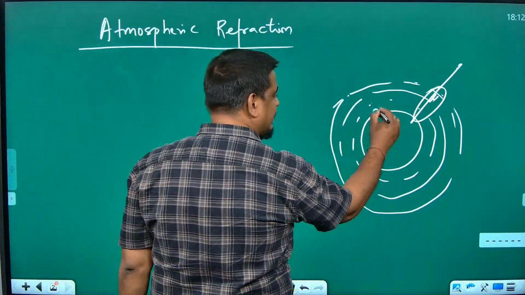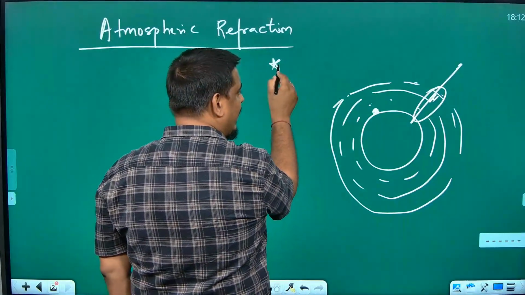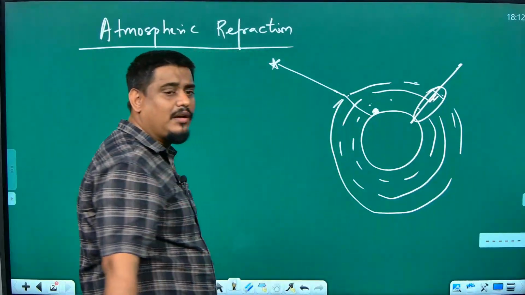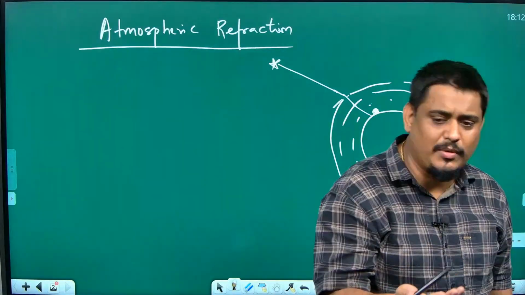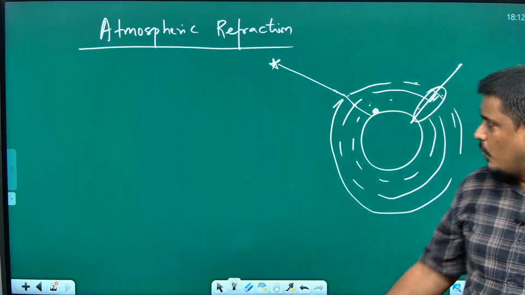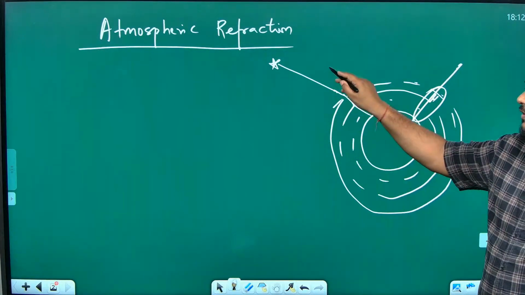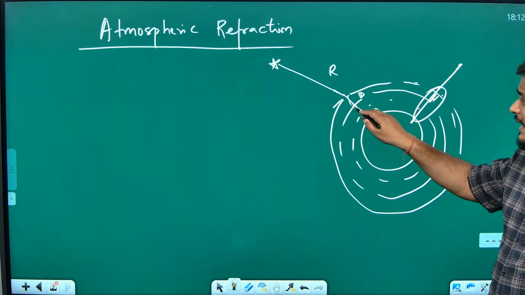Suppose I am standing here and light is coming from here, one star is there twinkling. Why it is twinkling we are learning. So light rays come, they refract, right? Once again it refracts. Now based upon how the layer is, it will be decided whether it is going to bend towards the normal or away from the normal. One thing is very sure, when it is entering the first layer, it will bend towards the normal only, because it is going from a rarer medium to a denser medium. After that, based upon the density of different atmospheric layers, it will decide whether it wants to go towards the normal or away from the normal. After suffering multiple bendings, it is going to reach your eyes.